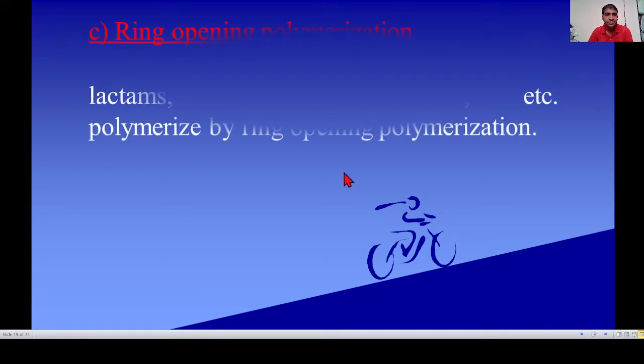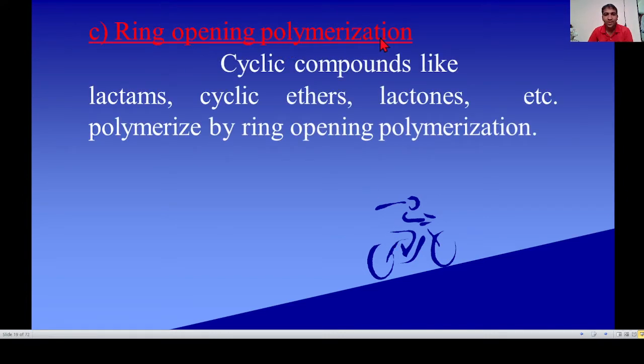See the next, ring opening polymerization. Cyclic compounds like lactams, cyclic ethers, or lactones are polymerized by ring opening polymerization.